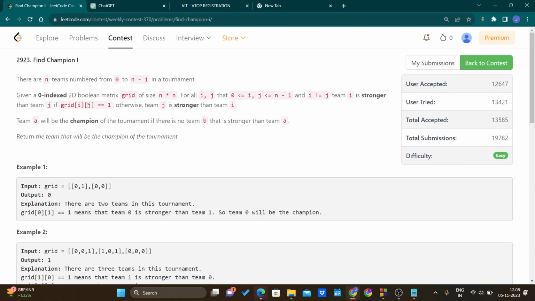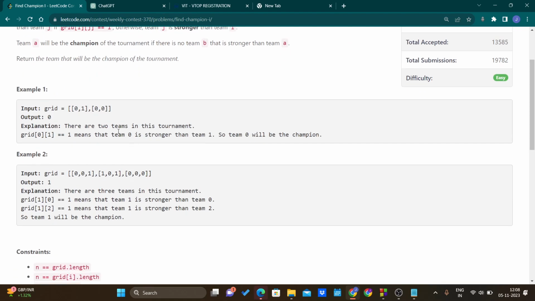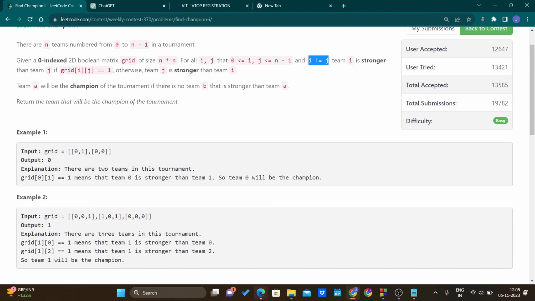Suppose A is the champion. A will be the champion if there is no B such that grid[A][B] is equal to 1. So we will explore some of the test cases here. They have also mentioned that we only have to check the conditions where i is not equal to j, so we can avoid the indices where i is equal to j. Here i is equal to j, so we don't have to consider that.